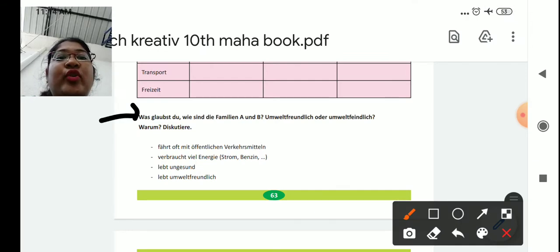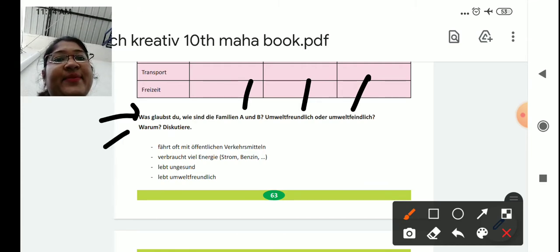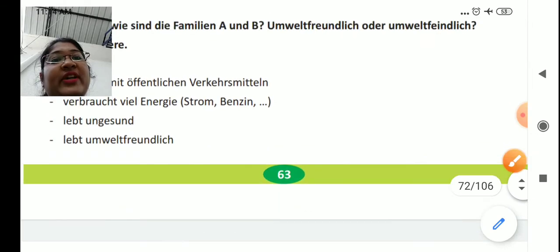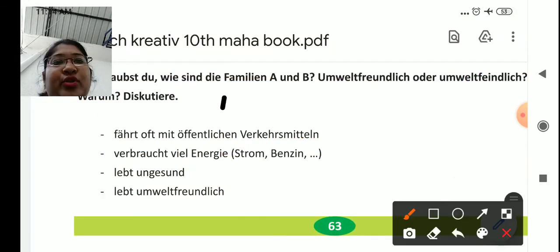Was glaubst du? What do you think? Familie A, wie sind die Familie A und B? How are Familie A and B? Umweltfreundly, or umweltfeindlich, that is against nature. Warum? Why? Diskutiere. So we have to discuss this. Fährt oft mit öffentlichen Verkehrsmitteln. Students, öffentliche Verkehrsmittel means public transport.